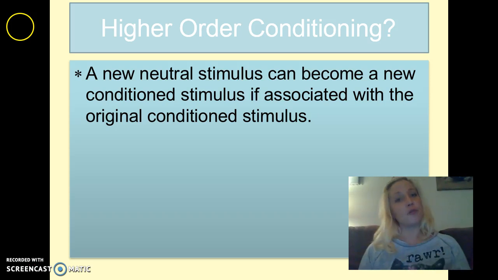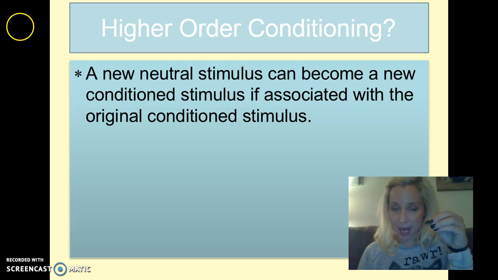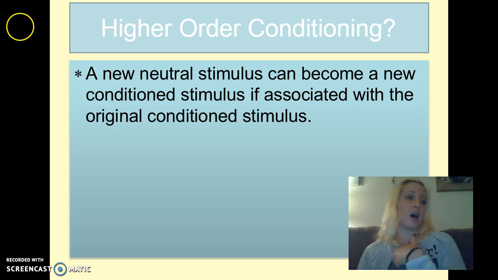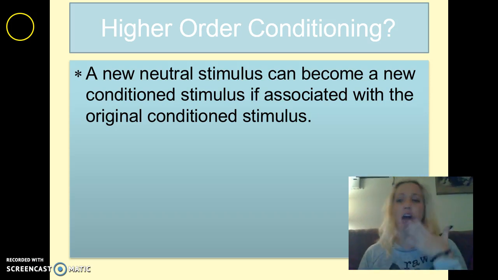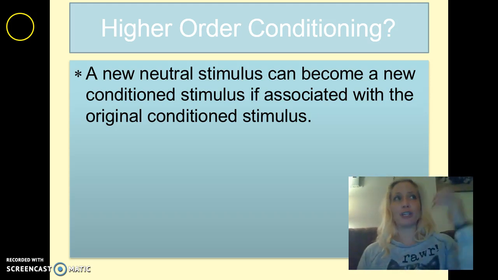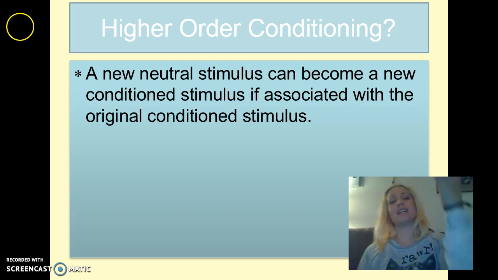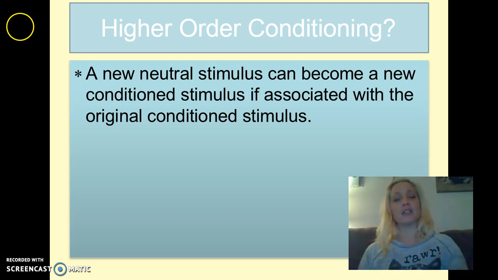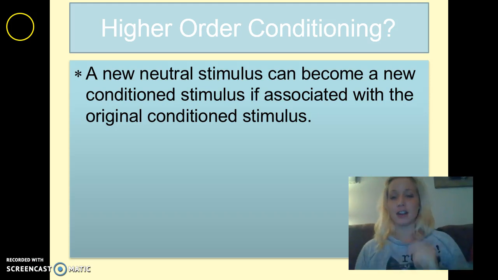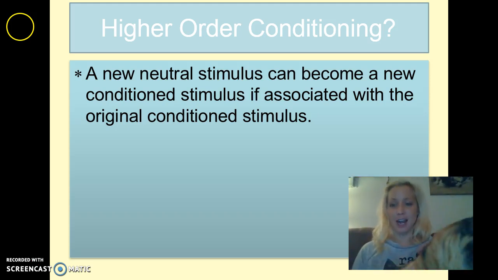But if Pavlov, outside of that situation, then paired the sound of a bell with, let's say, a clap or something like that, the dogs would learn that the clap signals the bell, which signals the food. So they kind of see that hierarchy there of things that are happening.